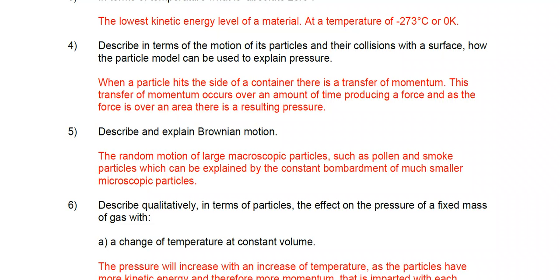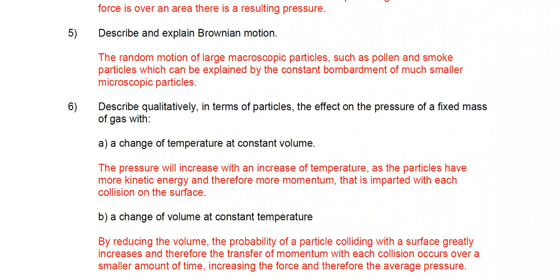the particle model can be used to explain pressure. Well, when a particle hits the side of a container, there is a transfer of momentum. This transfer of momentum occurs over an amount of time, producing a force. And as the force is over an area, there is a resulting pressure.